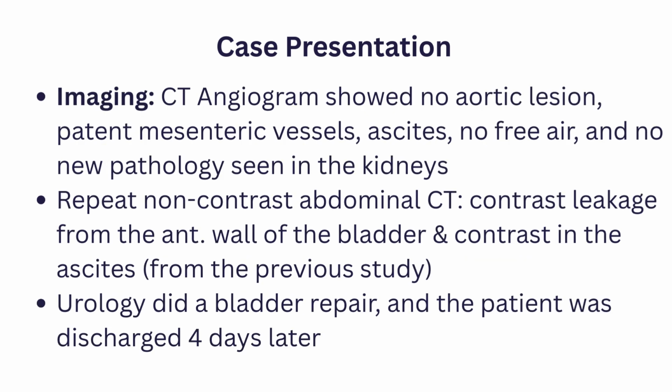On imaging, a CT angiogram was done and there was no aortic lesion. Mesenteric vessels were patent. However, there was ascites. There was no free air and no new pathologies were seen in the kidneys.